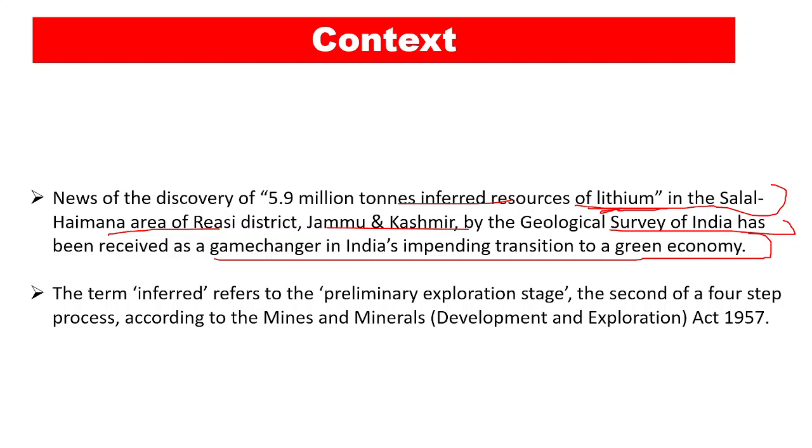Now, we are saying here the inferred resources. Why are we talking about inferred? Because the exploration is in the preliminary stage. We haven't figured out the exact amount of lithium present in this particular mine or this particular area of the Reasi district, right?